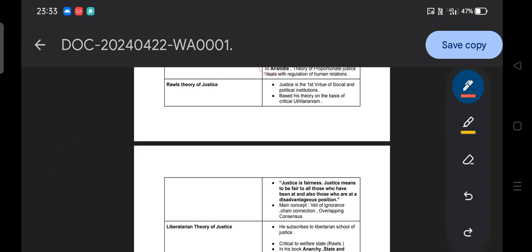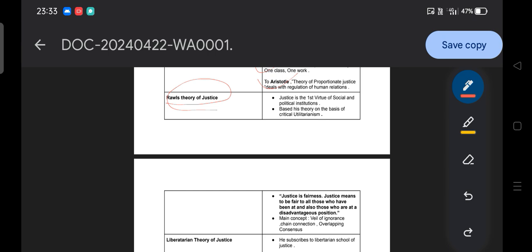Moving to the next, the Rawls theory of justice, which is very crucial for our exam with respect to justice. According to John Rawls, justice is the first virtue of the social and political institution. Simply, you can get a question asking whose statement it is that justice is the first virtue of social and political institutions. What does it mean? John Rawls revived the normative idea of justice, the Kantian idea of human dignity. This reflects in John Rawls's theory of justice.